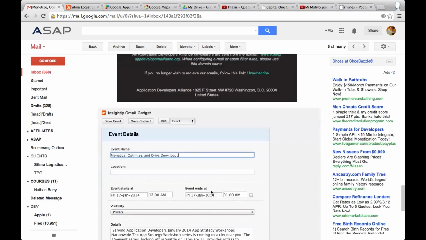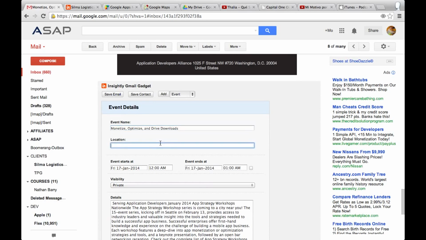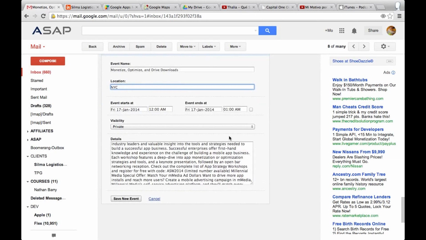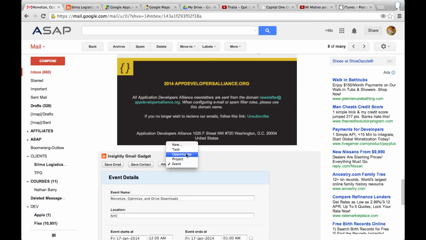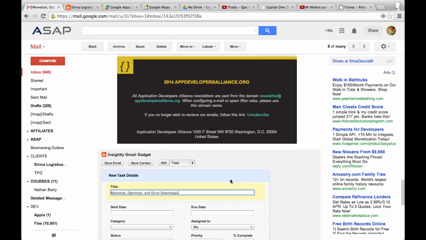I could choose exactly where the event is going to take place, let's say New York City. When does it start? Whether it's private or public, and then save it. Or I could just create it as a task or as a project.